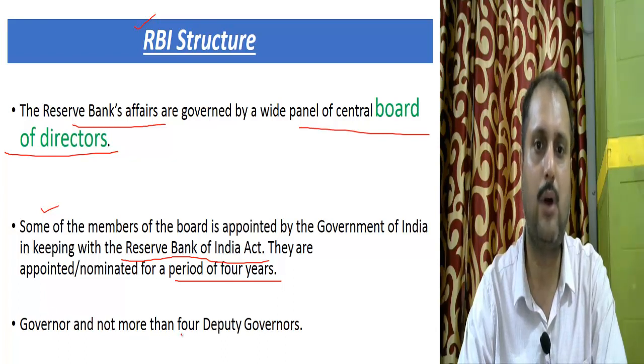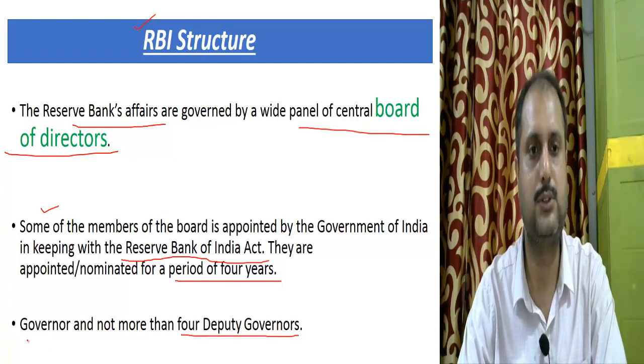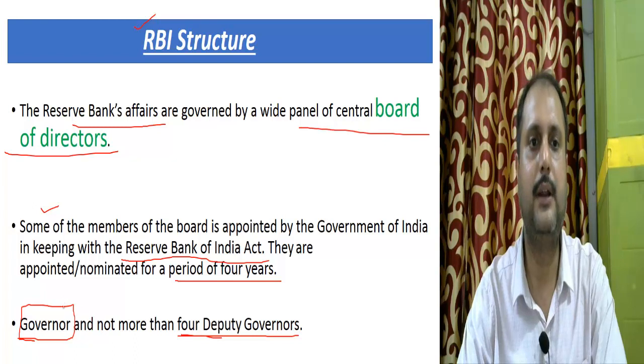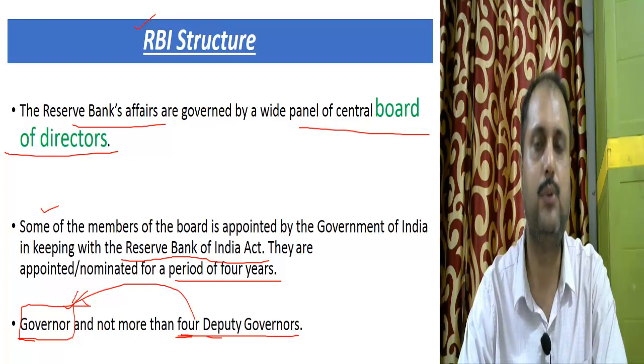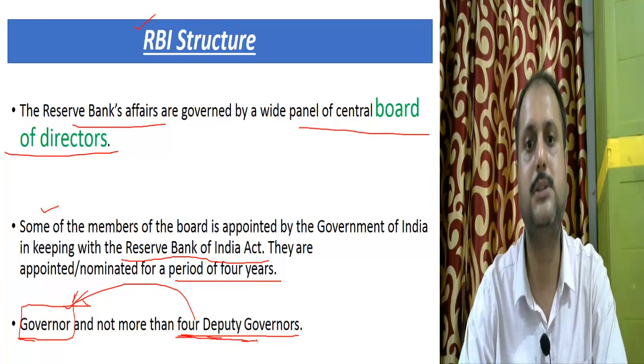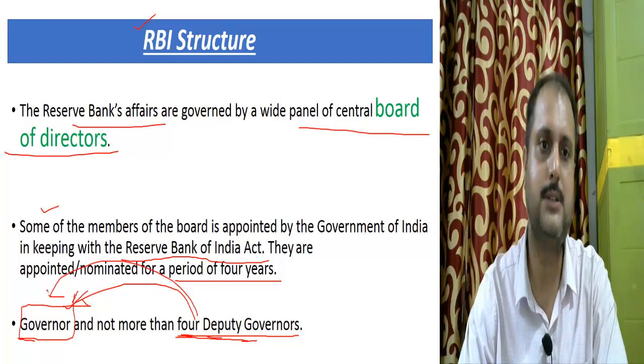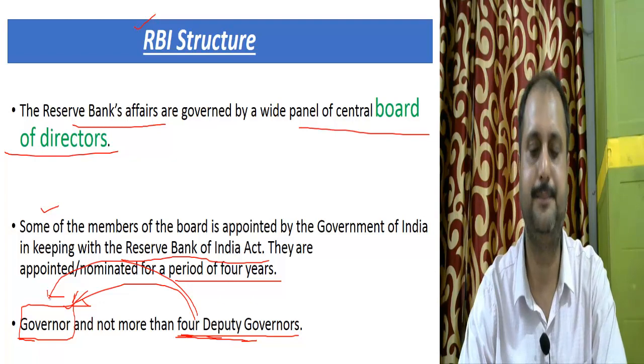Now the governor and not more than 4 deputy governors. So one, there is the governor, and after that there would be 4 deputy governors. After the retirement of the governor, any one of the 4 deputy governors will be appointed to the post of governor. Like earlier there was Urjit Patel, earlier there was Raghuram Rajan. During that time the present governor Shaktikant Das was among these deputy governors. So after getting promoted, he was appointed as the governor of RBI.